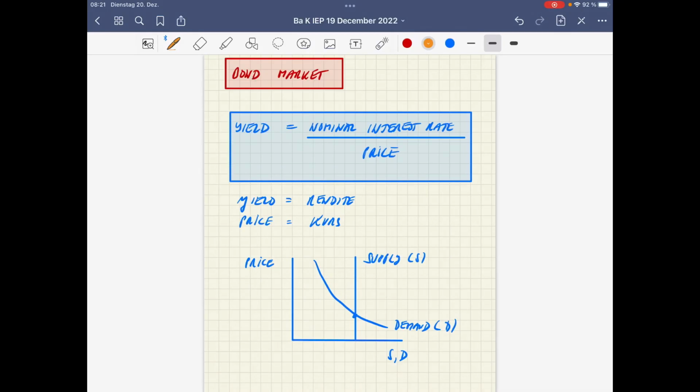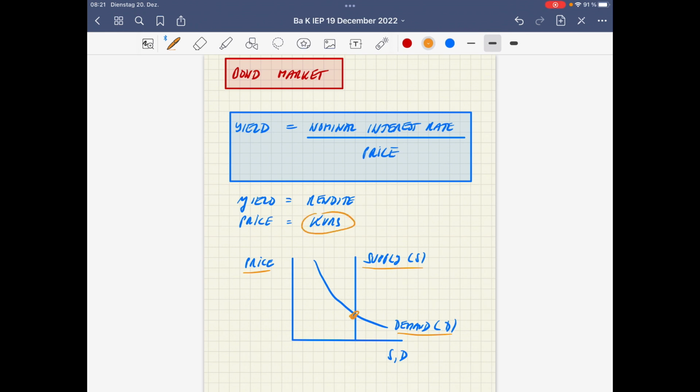Let's have a closer look at the bond market. On the bond market, there is supply of bonds and demand for bonds. Now let's focus on bonds issued by states like the German state or the Italian state. The price of the bond is determined on the bond market. So in German, we talk about the Kurs.